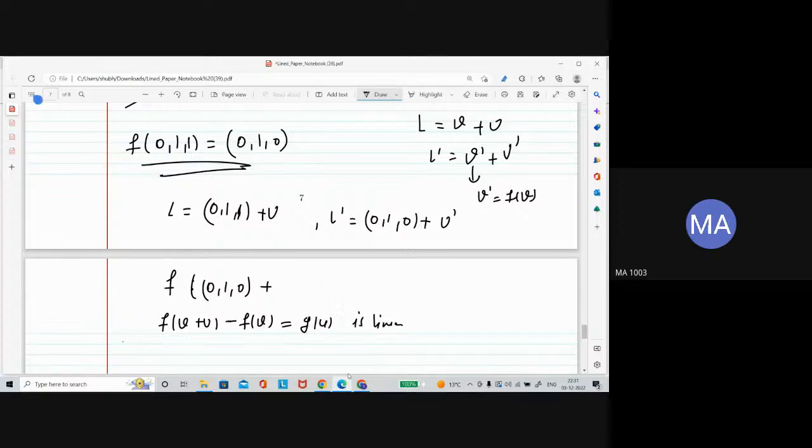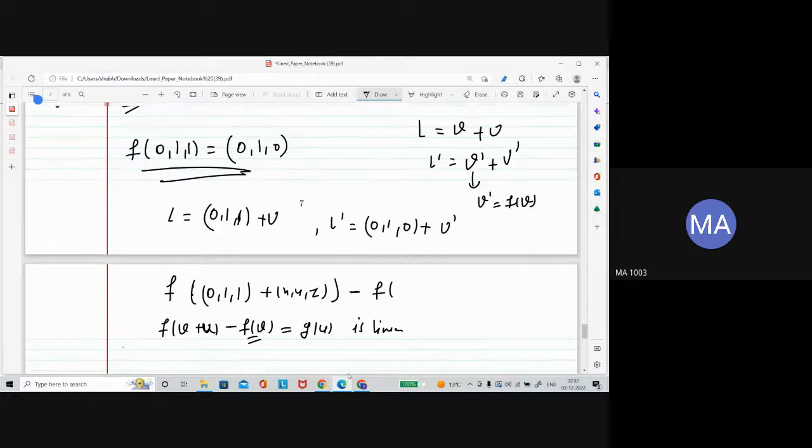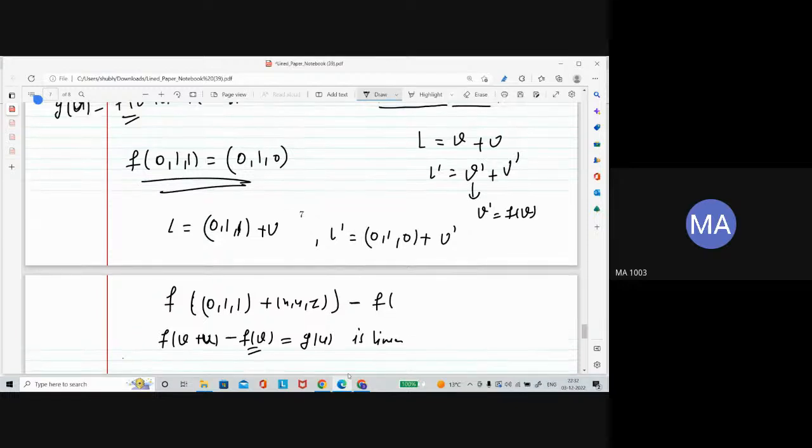So f of v is our 0, 1, 1 and u is x, y, z. For the time being I am taking u as any general vector. This is minus f of v. If it is given that f is from L to L prime, then our f of 0, 1, 1 is equal to this one, which is f of v.